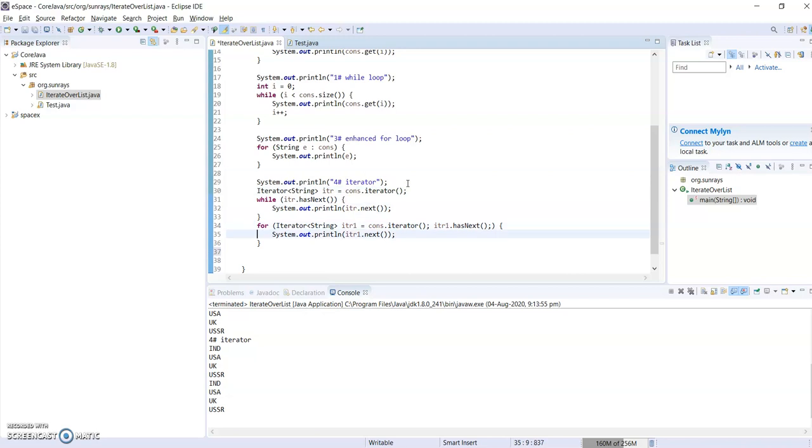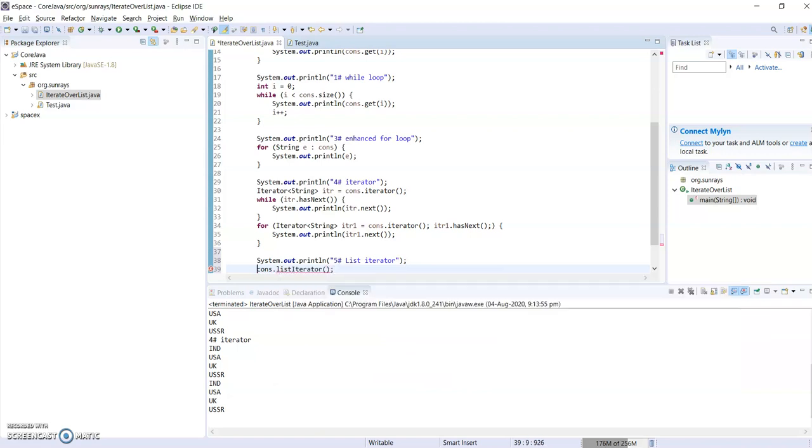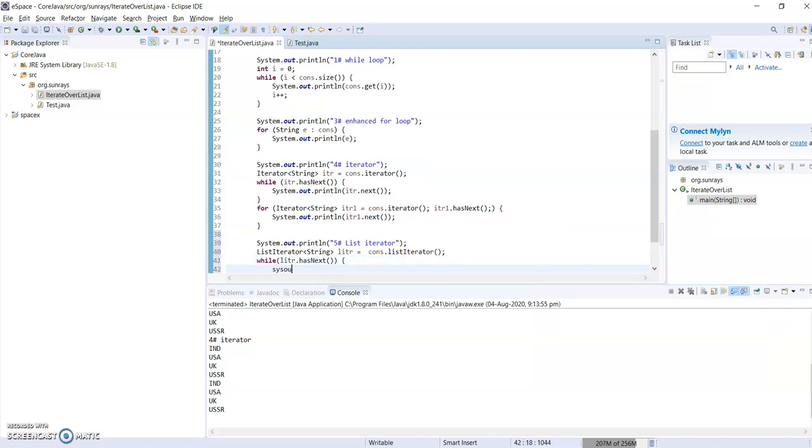Let me quickly go to the list iterator. This is also an API provided in Java to iterate over collections. For that we need to use the listIterator method, which gives the list iterator implementation. Here also we can use a for loop or while loop. Let me go to the while loop. Then hasNext gives a boolean until it reaches the end. Then we can print the elements.